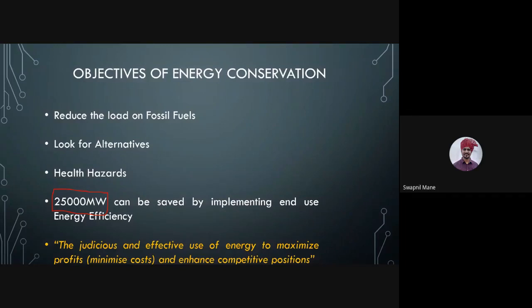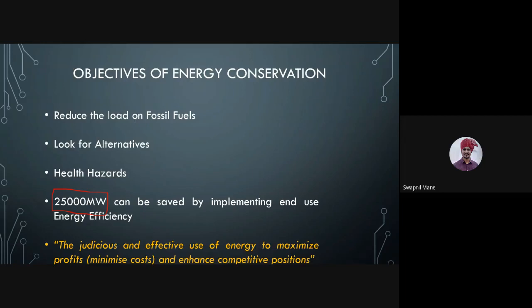Okay, so what is energy management then? The judicious and effective use of energy to maximize profits or minimize cost and enhance competitive positions. That means between two organizations, VCET and TCET, VCET is predominantly achieving a competitive position because they are implementing energy efficiency measures.